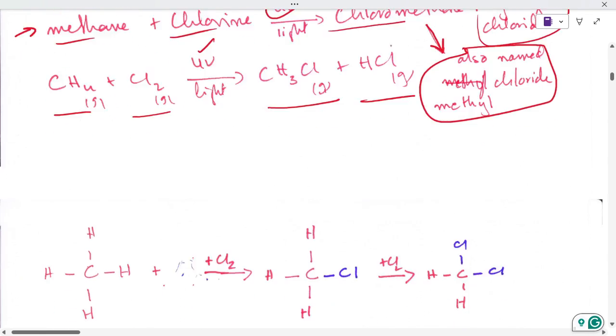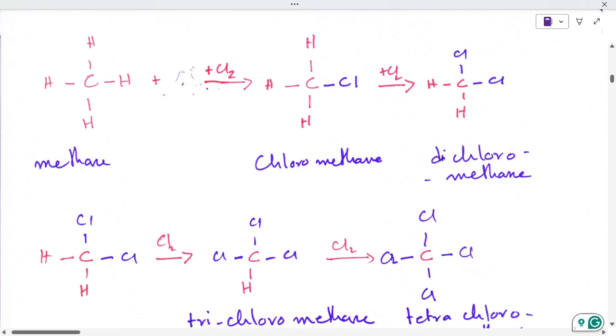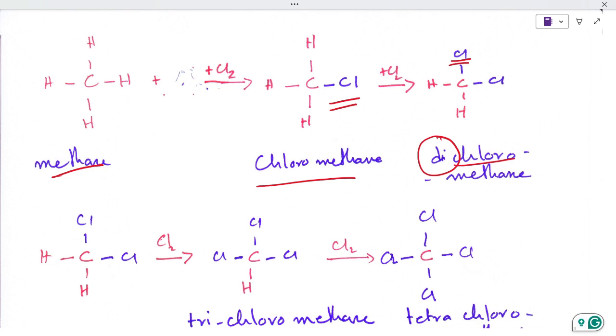Now I have said that all the hydrogens can be replaced one by one if the reaction keeps on going. I have explained this in these reactions. You can see methane. First of all, one hydrogen is replaced with chlorine, which I have written in blue color. Then another hydrogen is replaced by another chlorine. So the first product formed is chloromethane and the second product formed is dichloromethane. Di means two, so you see the two chlorines have replaced two hydrogens.